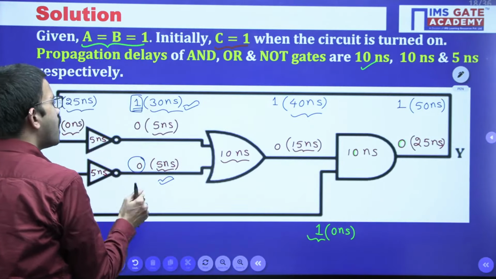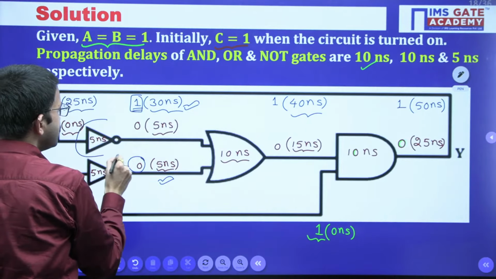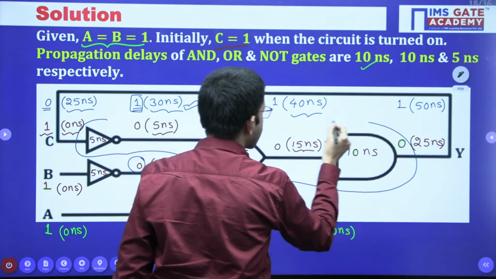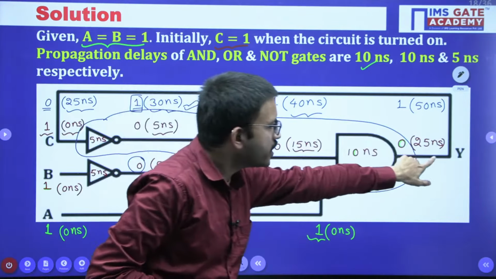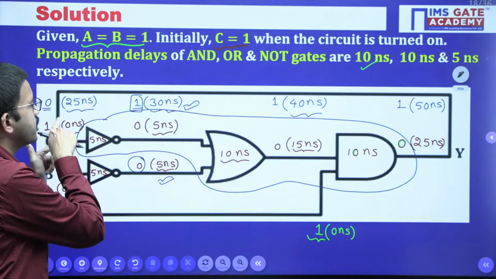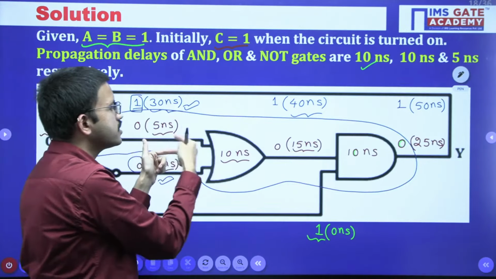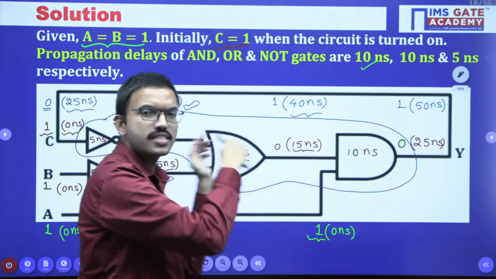Now the magic is happening because of this particular path. The moment output changes here, that is coming here, because of that the output of NOT gate changes, because of that OR gate output changes, because of that AND gate output changes, like this the cycle is going.